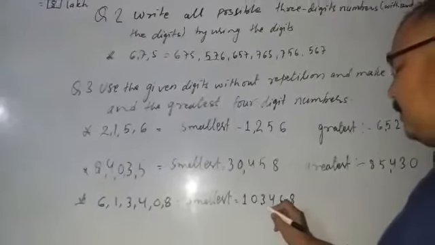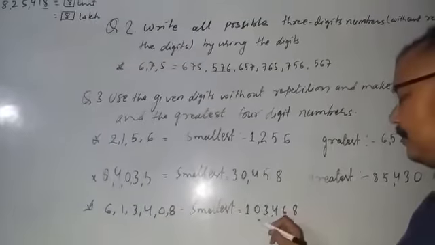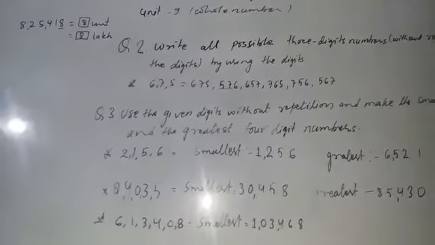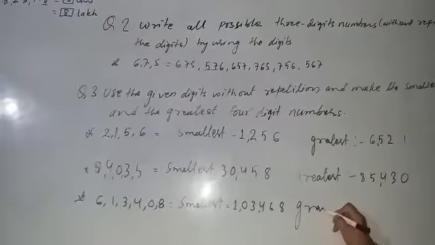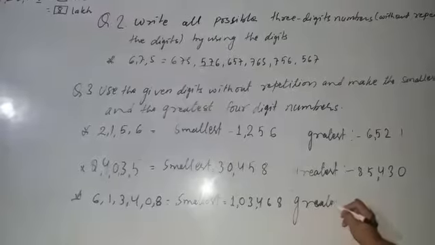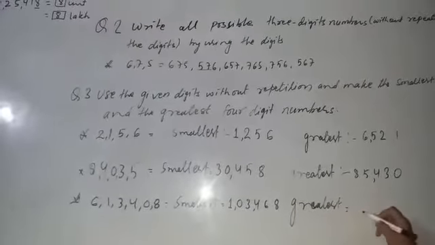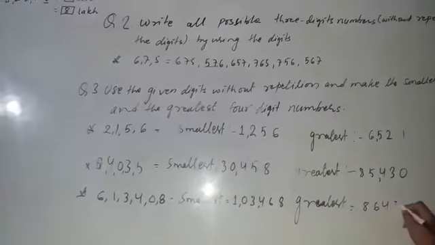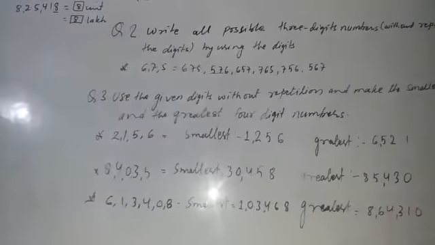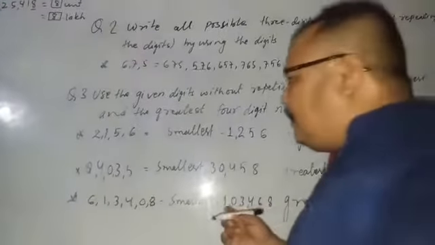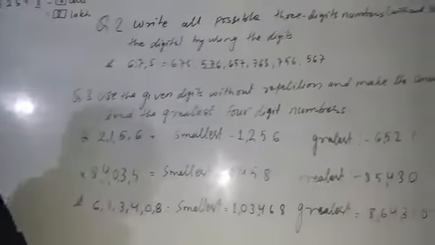How many digits? 1 2 3 4 5 6. And you should write the comma like this. In the national way you write the comma like this, okay. Do you understand? And for the greatest you write down 8 6 4 3 1 0, like this. Did you understand this? This is arranging the numbers from smallest to greatest, okay.